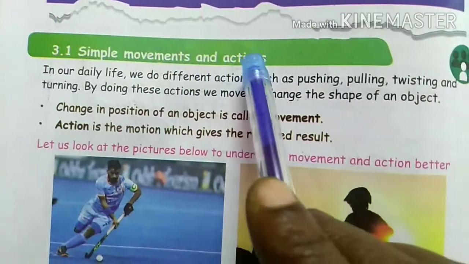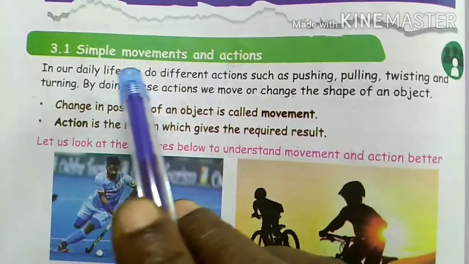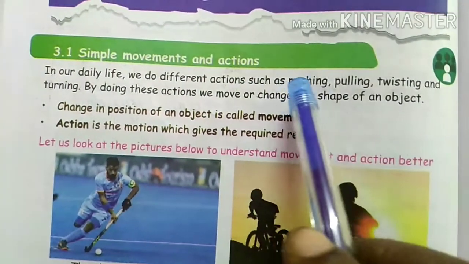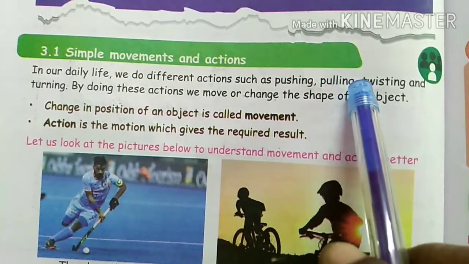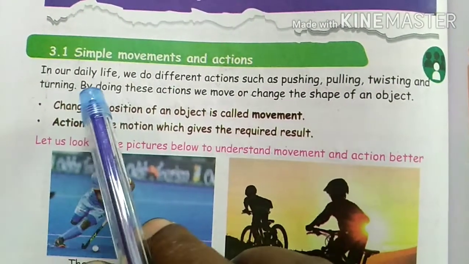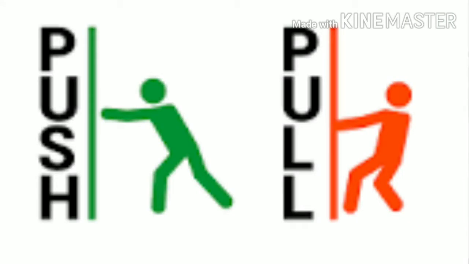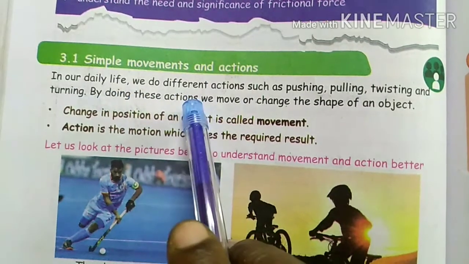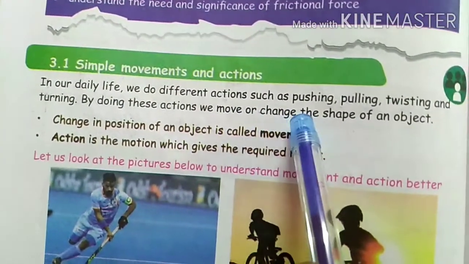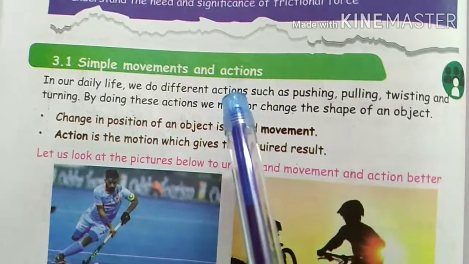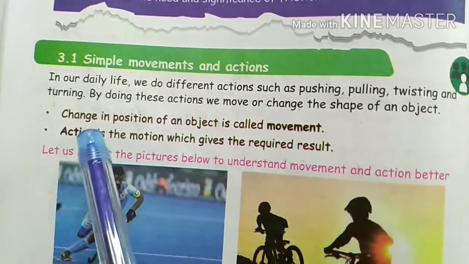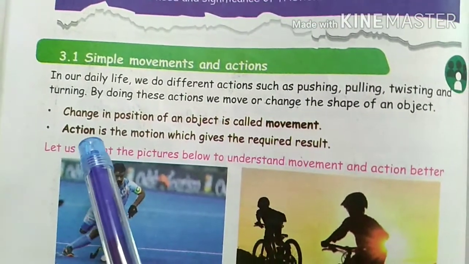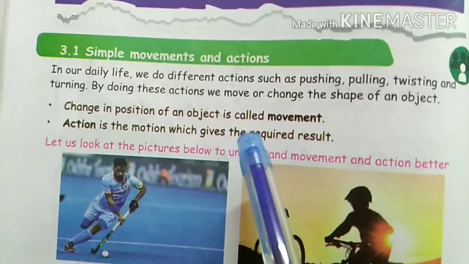Simple movements and actions. In our daily life, we do different actions such as pushing, pulling, twisting and turning. By doing these actions, we move or change the shape of an object. Let us see what is called movement and action. Change in position of an object is called movement. Action is the motion which gives the required result.